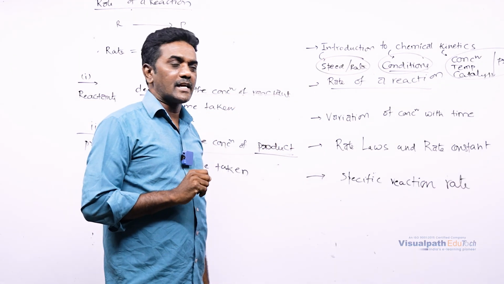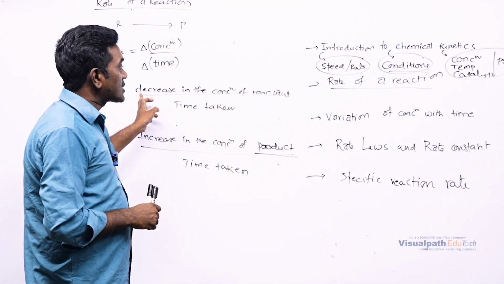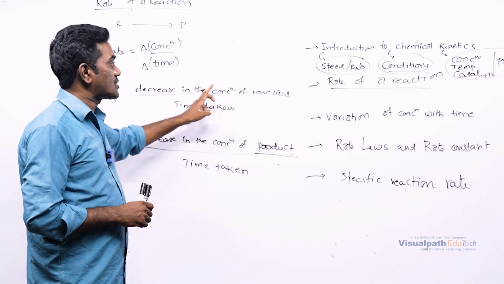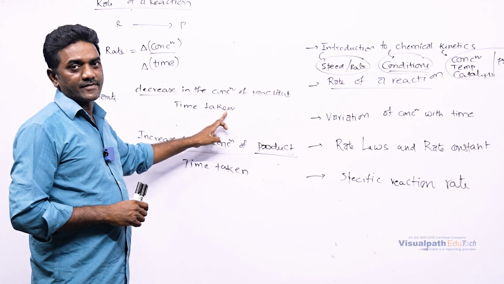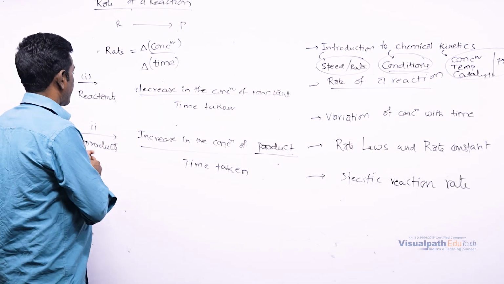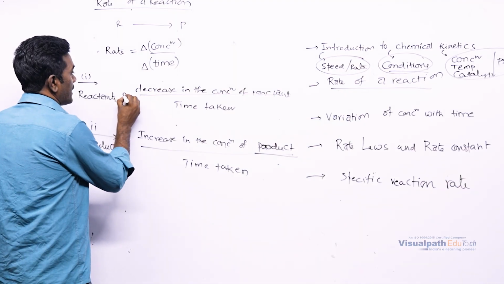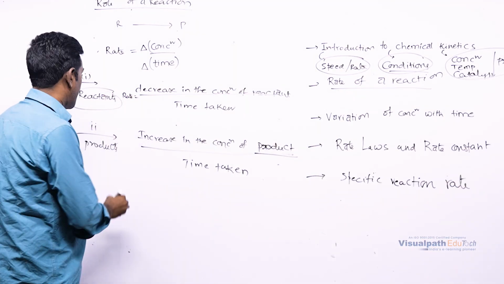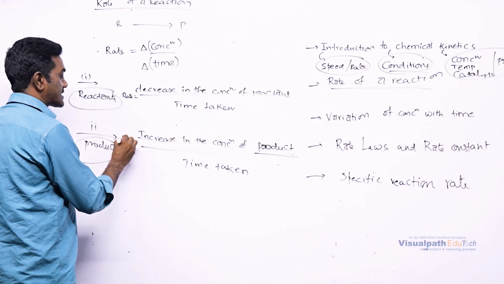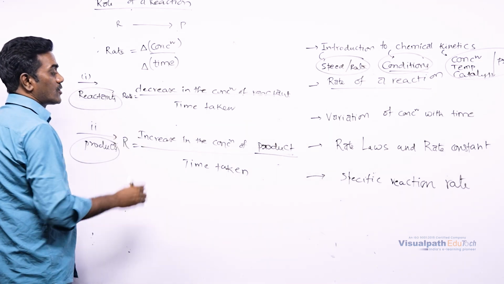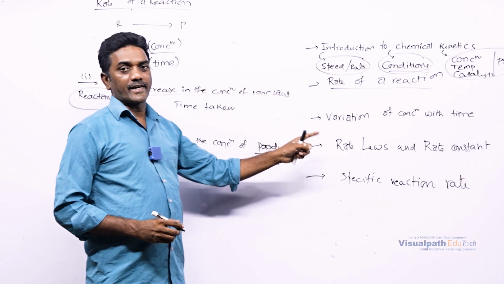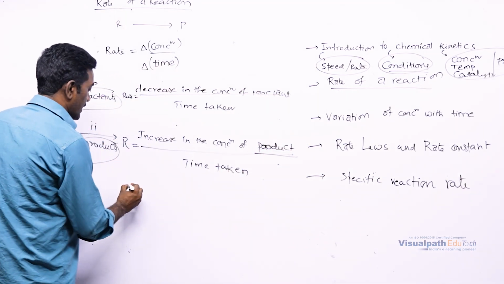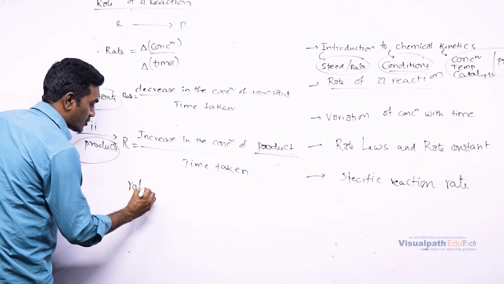With respect to reactant, the concentration of reactant is going to be reduced, that means decreasing the concentration of reactant with time taken. That is going to be the rate. This is with respect to reactants. With respect to products also, we can say rate is equal to increase in the concentration of product by time taken. That means here the rate can be expressed in two ways.